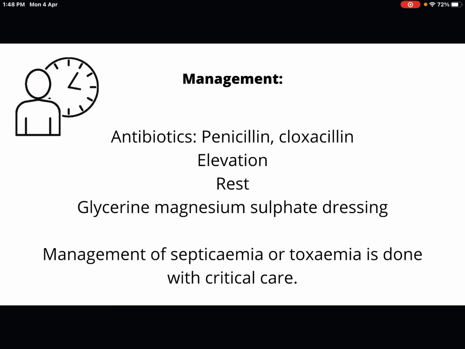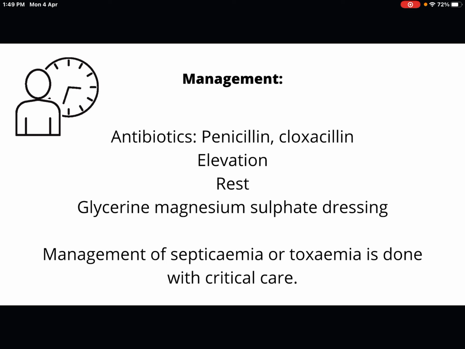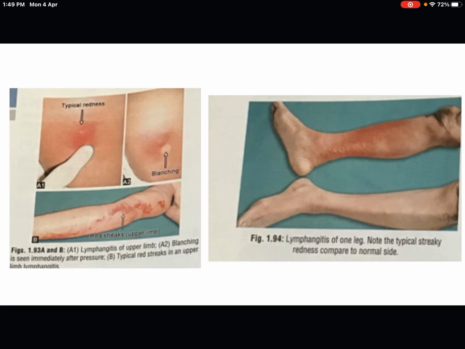critical care and all. Coming to the management, we need to give antibiotics, and the preferred antibiotics are penicillin and cloxacillin. Elevation of the limb should be done. Rest is necessary, and glycerin magnesium sulfate (GMS) dressing is given. The management of septicemia and toxemia is done with critical care. If we find any septicemia or toxemia in the investigations, we have to manage this patient with critical care. So this is the management schedule.